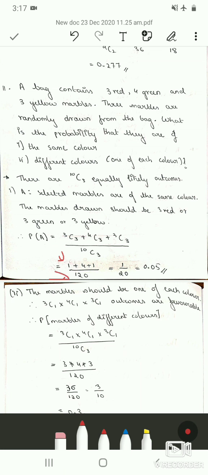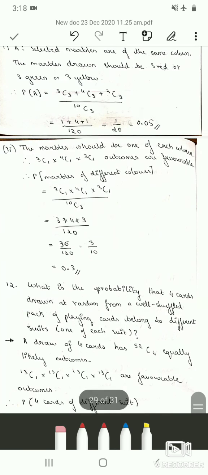So 10C3 is 120. So when you add and simplify, we will get 1 by 20, which is 0.05. Therefore the probability that selected marbles are of the same color is 0.05.